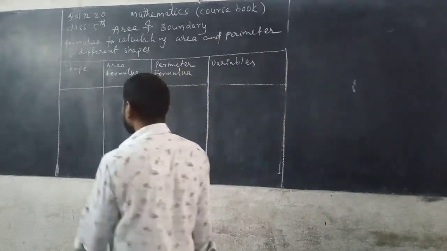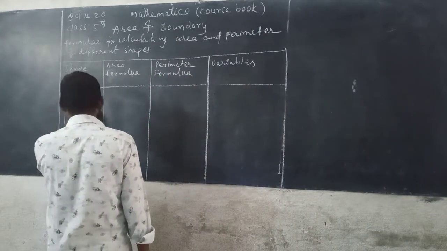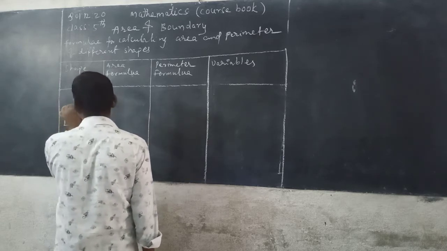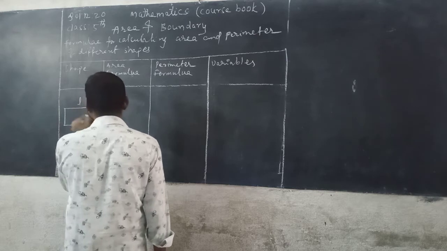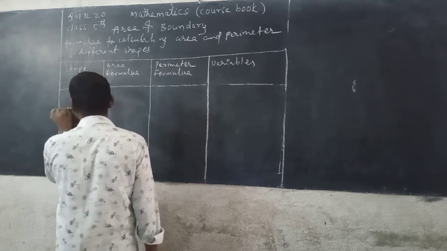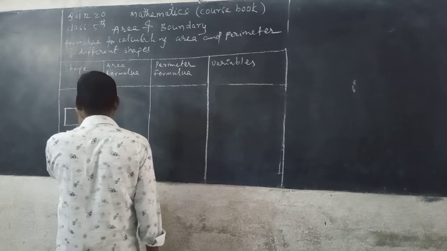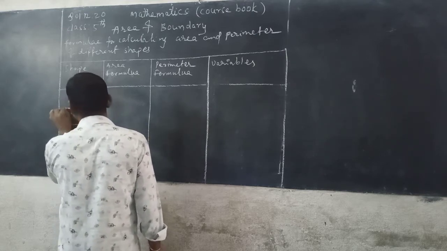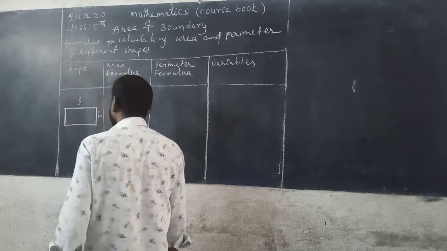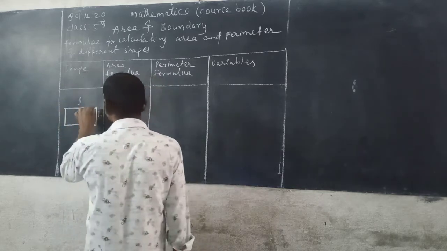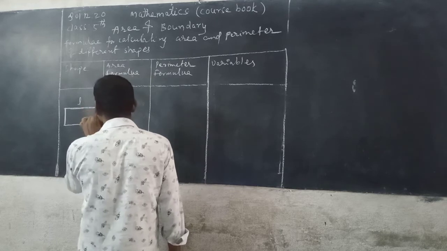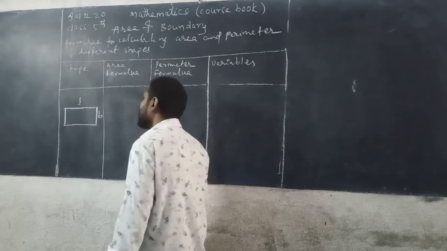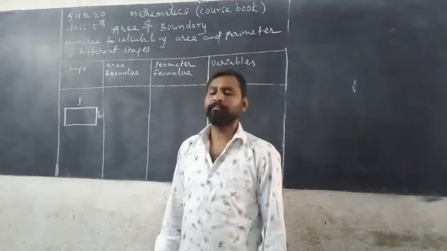So this is the rectangle. Already I told, in a rectangle the opposite sides are equal and parallel. So this is a length. In a closed figure, the longest line segment is known as its length. The shortest line segment is known as its breadth. So this is length, this is also length, breadth. In a rectangle, opposite sides are equal and parallel.